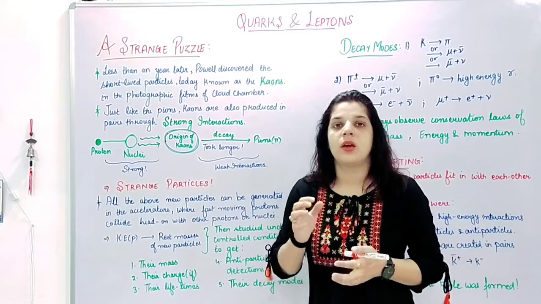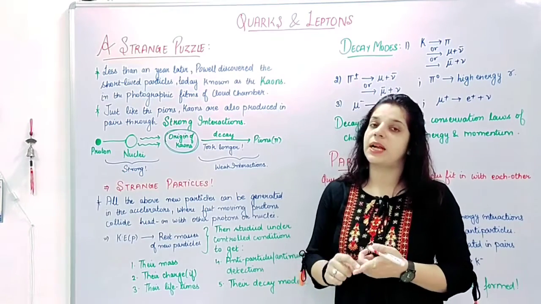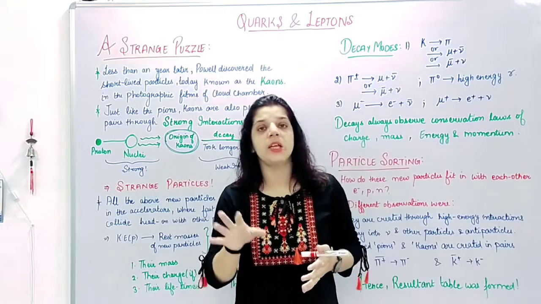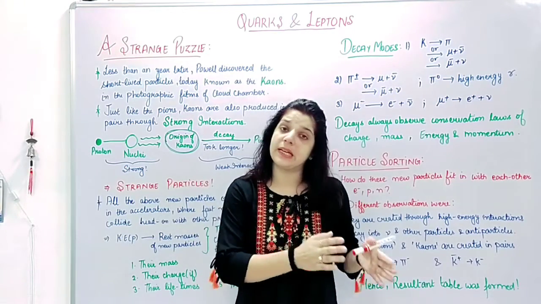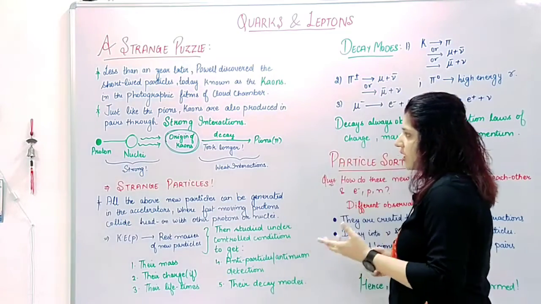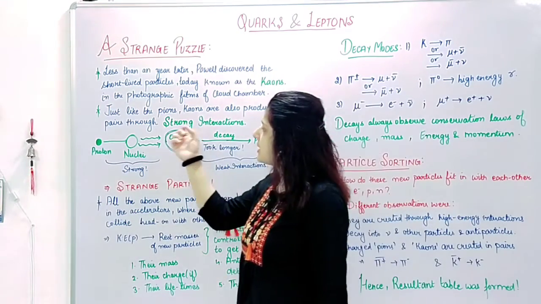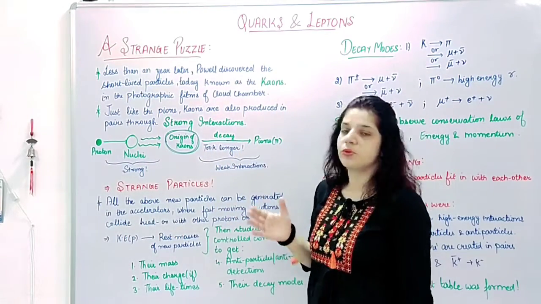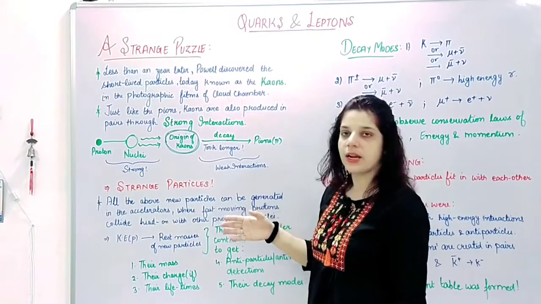When we say that these are strange particles or that it is a strange puzzle, that means there was something which could not be explained regarding these new particles. What was this strange puzzle? Just like the pions which were earlier discovered, kaons were also produced in pairs through strong interactions.